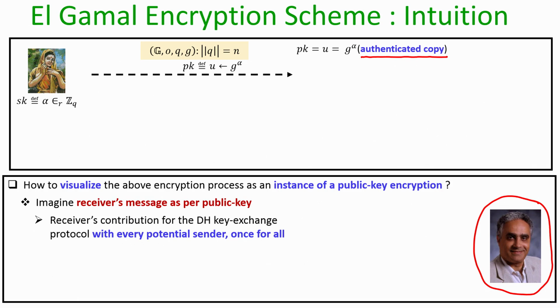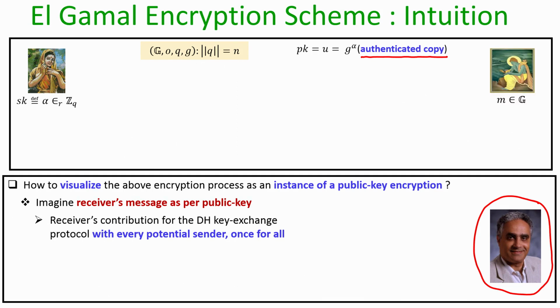That means, indeed this is g to the power alpha generated by so-called Sita. How exactly it is ensured, we will see later on, but for the moment assume that Sita has generated a secret key like that, computed the public key to be g to the power alpha, and made it available in the public domain. Then we can imagine that this is her part of the message for the Diffie-Hellman key exchange protocol with every possible Ram who would like to do a secure communication with Sita.